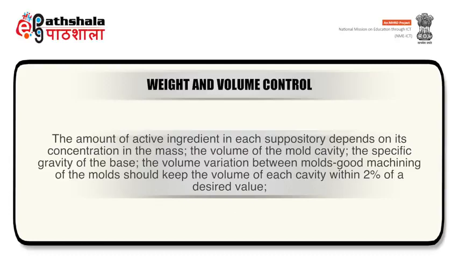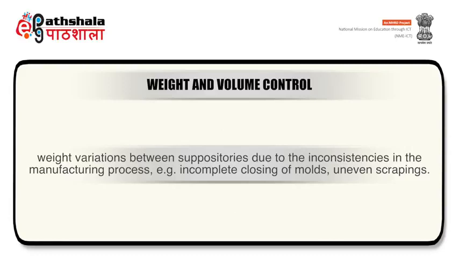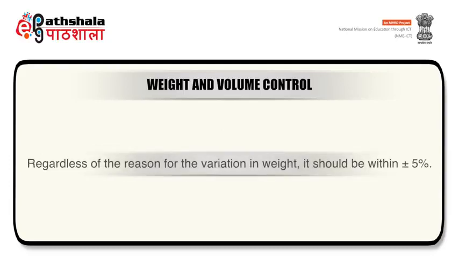Good machining of the molds should keep the volume of each cavity within 2% of a desired value. Weight variations between suppositories arise from inconsistencies in the manufacturing process, like incomplete closing of molds and uneven scrapings. Regardless of the reason for the variation in weight, it should be within plus or minus 5%.